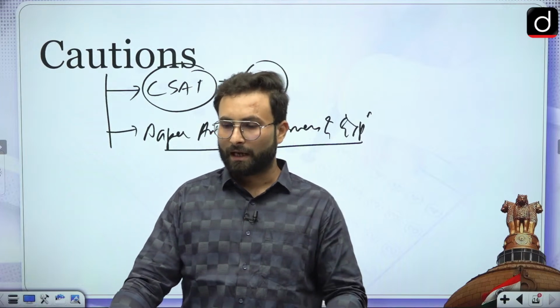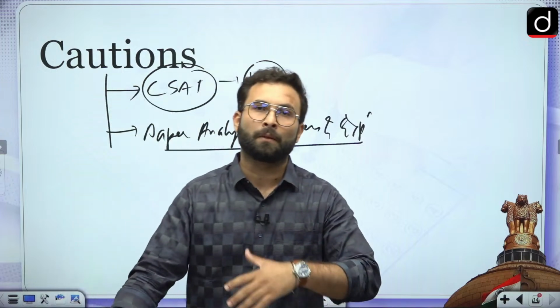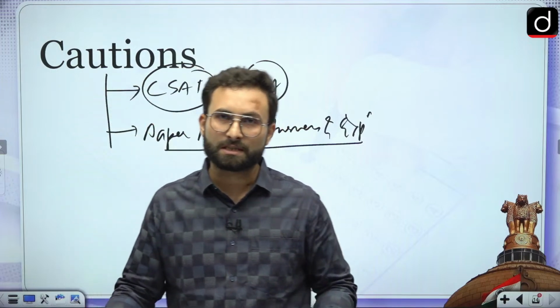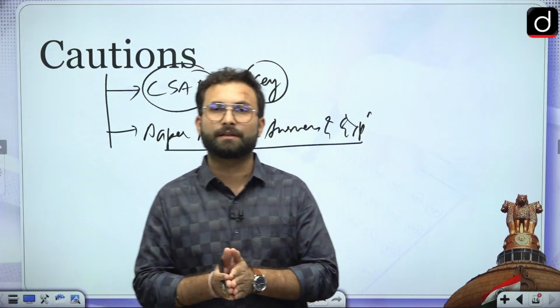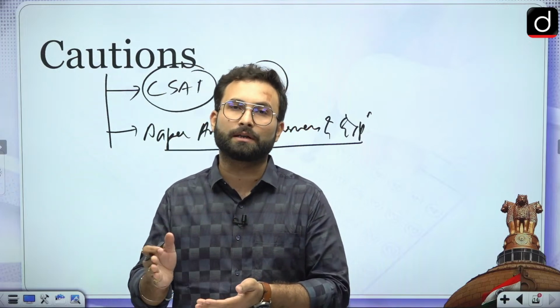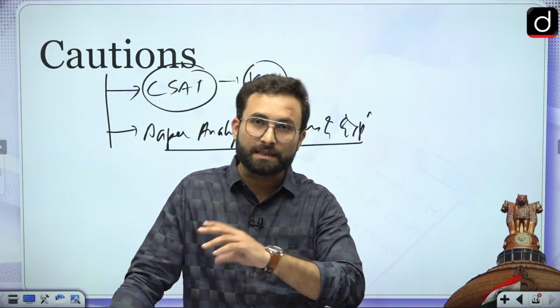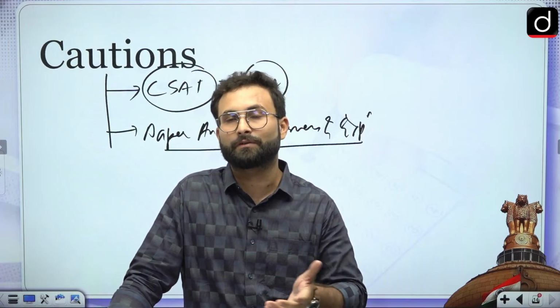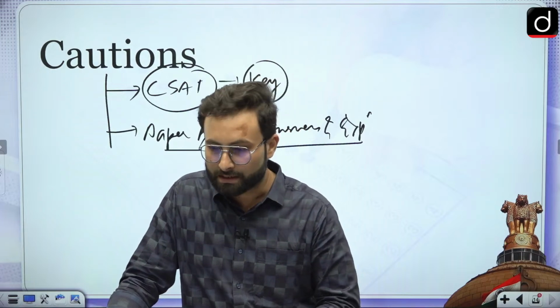Okay, so with that I would like to take your leave now, and all the best for your examination. Focus on the CSAT part and be very calm. You have to attempt in such a way that you can cross the minimum requirement of 33%, because ultimately if you can't clear CSAT, however you have performed in GS will not be of any use. So go ahead and focus on your CSAT related portions.